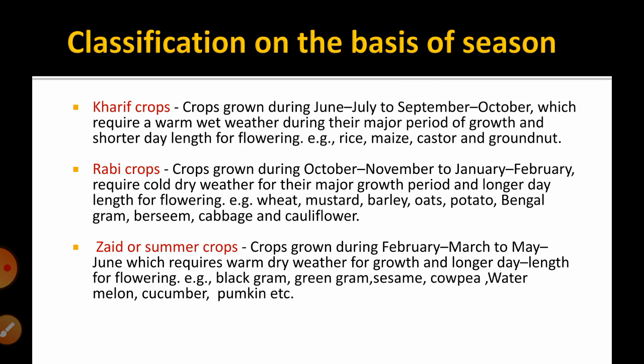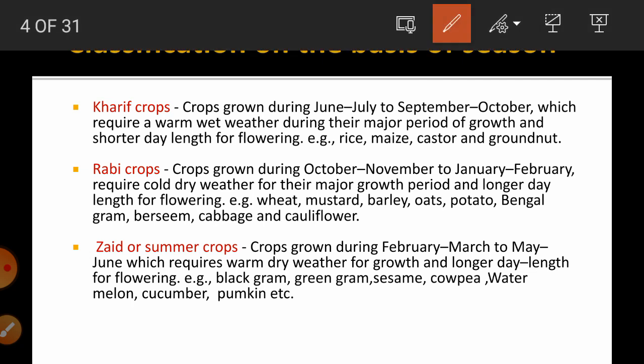First is classification on the basis of season. On the basis of season, crops are divided into three types: kharif crops, rabi crops, and the third one, zaid or summer crops. Kharif crops are the crops grown from June, July to September, October. We sow them in June, July and we can harvest the crop near the end of September or in October.